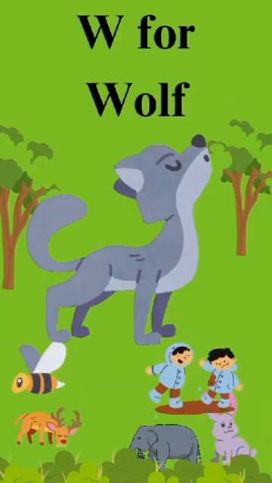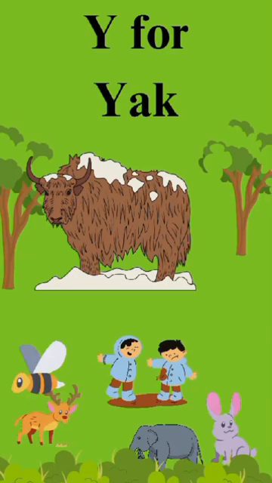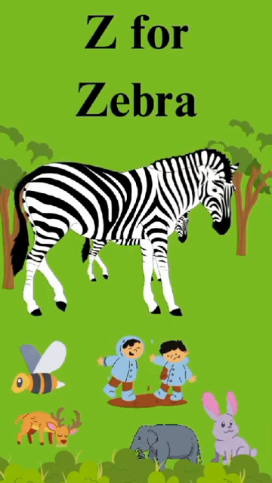W for wolf. X for Xmas tree. Y for yak. Z for zebra.